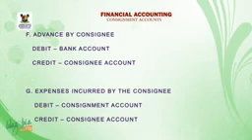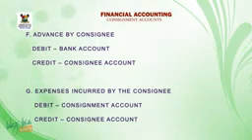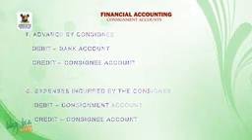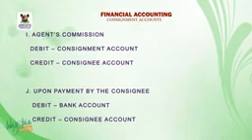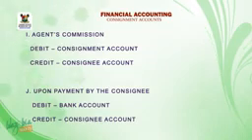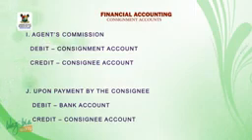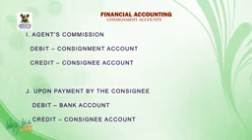G. Expenses incurred by the consignee, debit consignee account, credit consignment account. I. Agent commission, debit consignment account, credit consignee account. J. Upon payment by the consignee, debit bank account, credit consignee account.